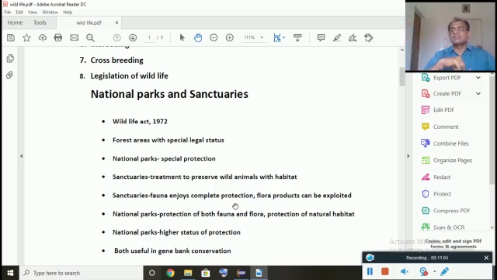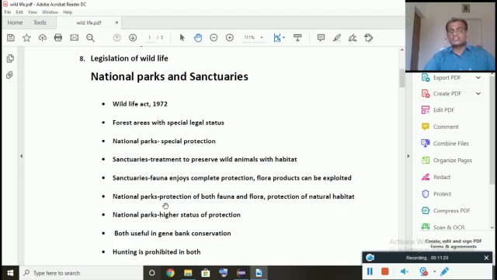But in the case of national parks, there is a facility just to watch the park, but you cannot use anything. It should just be left, I mean the park is left as such. If any danger arises, protection will be taken, but the products are not used in the case of national parks.